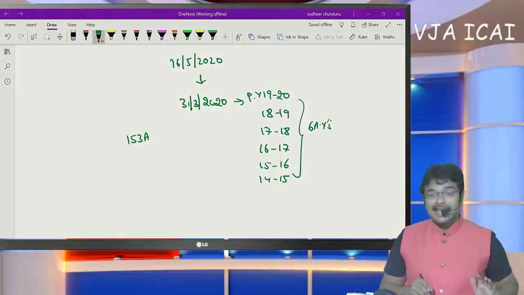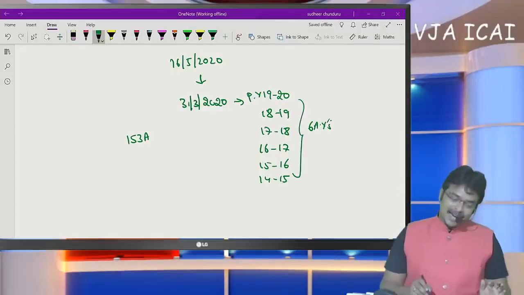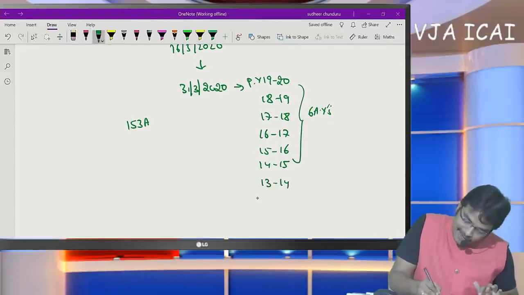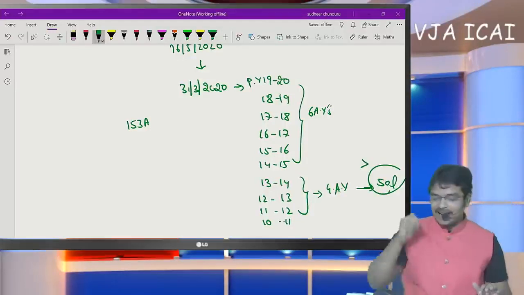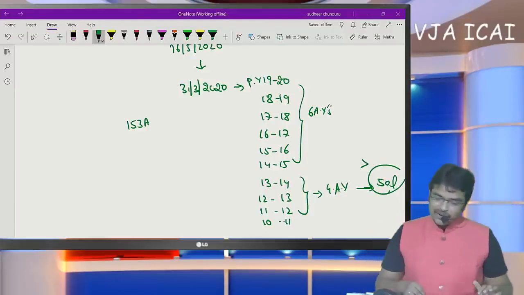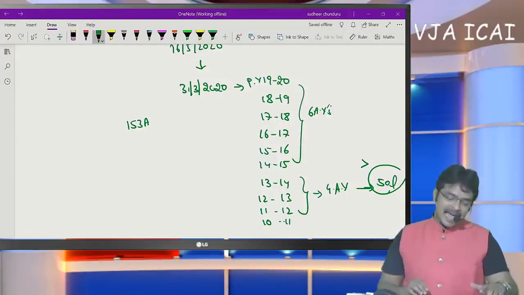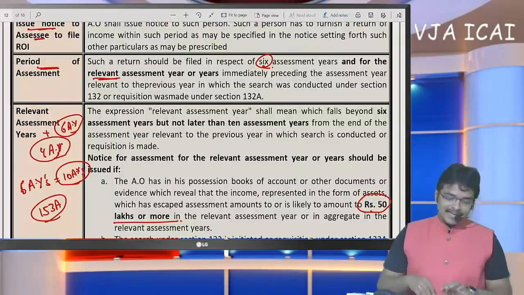Under 153A, ITRs are one and the same, 1 to 7 ITRs only. Applicable ITR should be selected and past 6 assessment years shall be filed. Along with that, 13-14, 12-13, 11-12, 10-11 should also be filed if escaped income of these 4 years exceeds 50 lakhs is the conclusion. So if the escaped income during those 4 assessment years exceeds 50 lakhs, in such a case, they have to give notice for 10 assessment years.